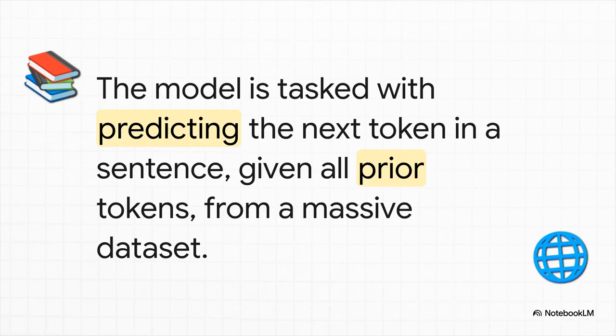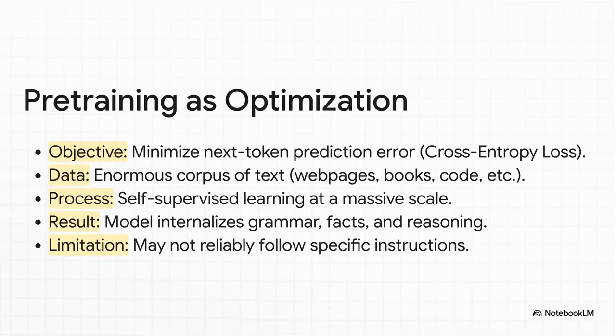So if you give it "the cat sat on the", the model's entire job is to learn that "mat" is a very, very likely next word. This is our first optimization problem. The model's goal is just to minimize its prediction error over basically the entire internet. But by getting really good at this one simple task, it's forced to learn everything about language, grammar, facts, logic, even a bit of common sense. The result is a powerful model, but it's not yet very useful. It can finish your sentences perfectly, but it won't actually answer your questions.